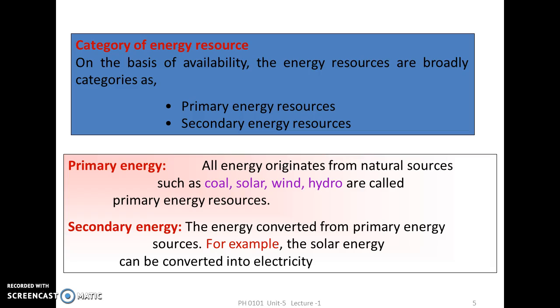What are secondary energy resources? The energy converted from primary energy resources. For example, solar energy can be converted into electricity. So the things which are available directly like coal, solar, wind, hydro, which don't need conversion, these are primary, and those which need two to three steps to get converted into another form of energy are the secondary energy resources.